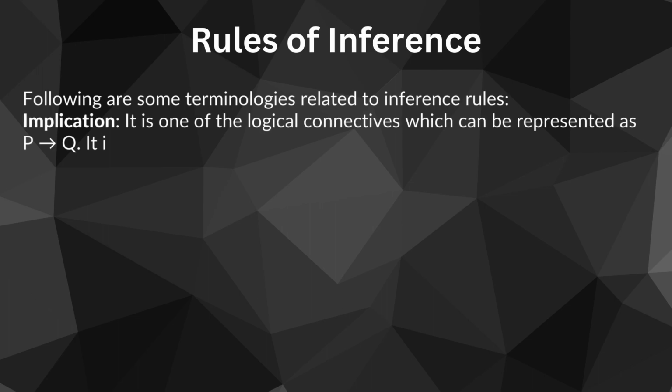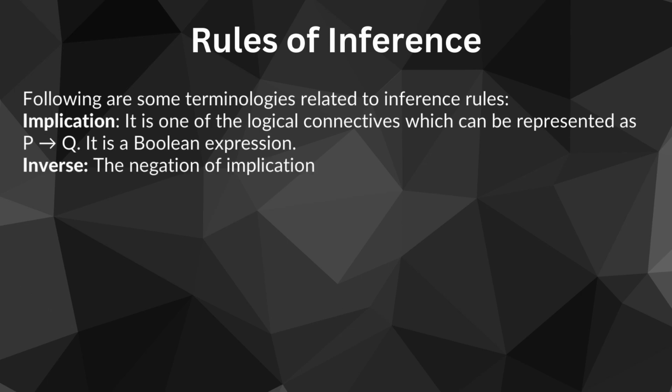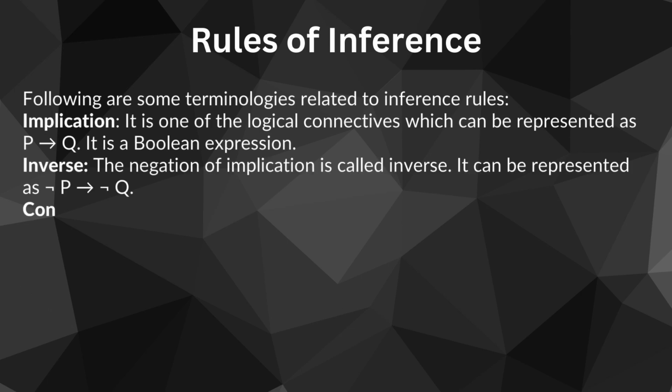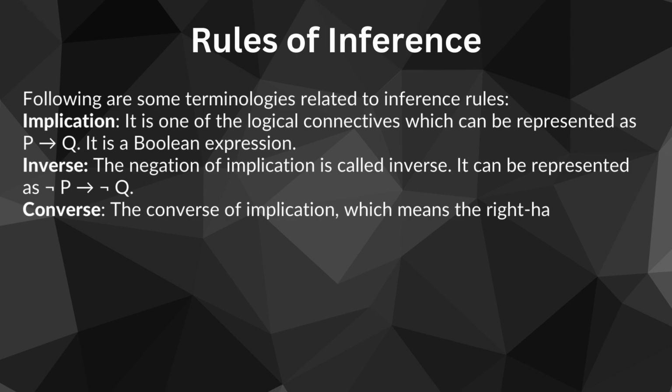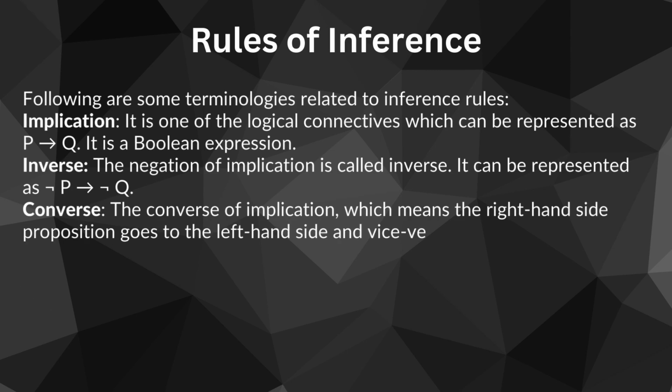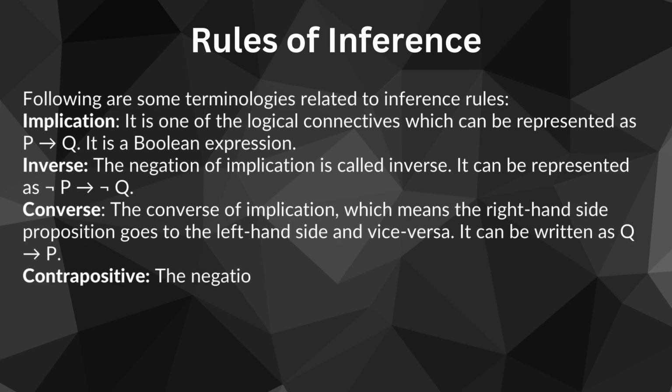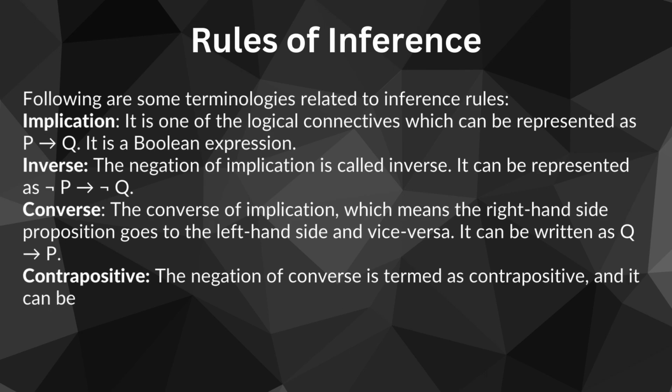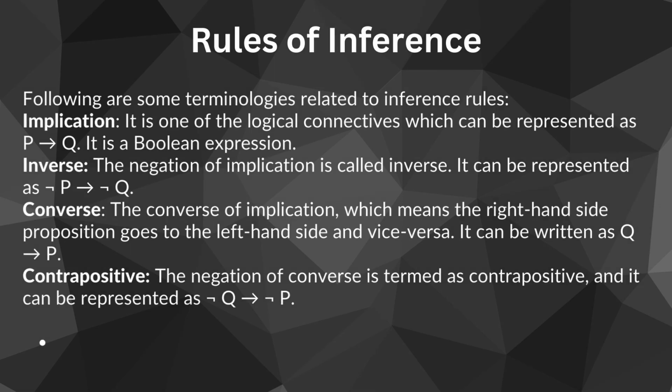So, if I finish my work, P, then I can watch TV, that is Q. Implication is a fundamental logical connective denoted by the symbol forward arrow. In the expression P implies Q, P is the antecedent or premise and Q is the consequent or conclusion. It asserts that if P is true, then Q is also true.